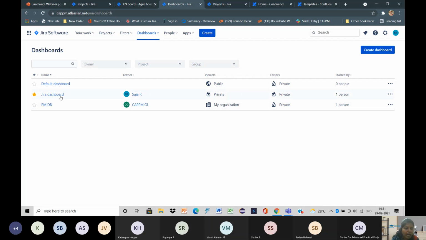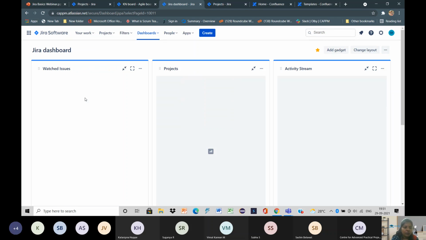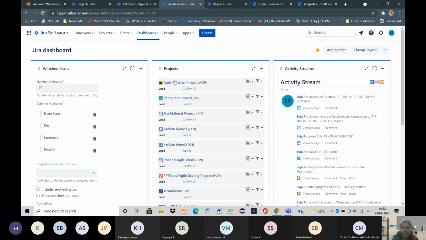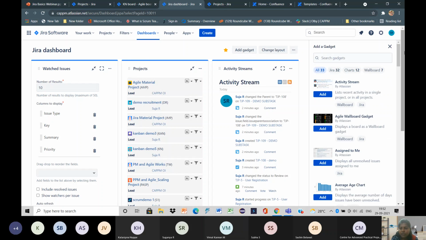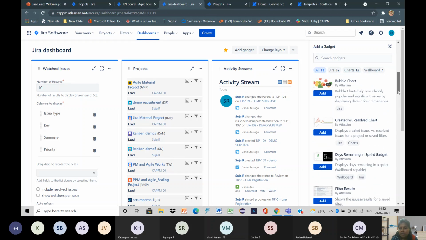I will show how a dashboard looks. This one I have already created. This is how a dashboard looks. You can add a gadget by going to this add gadget option. When we click the add gadget option, it displays several options, so according to your wish, we can customize our dashboards by selecting the gadgets.